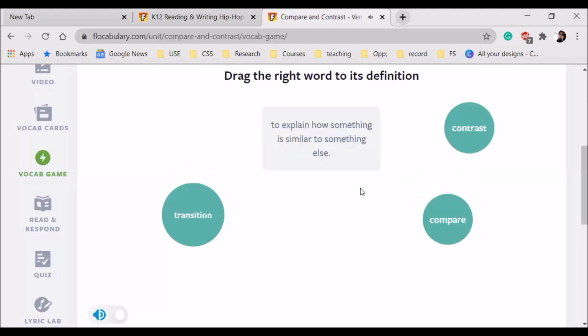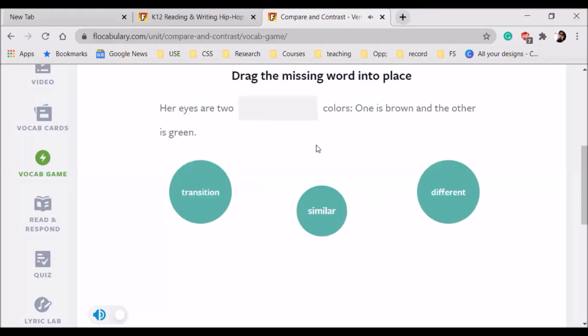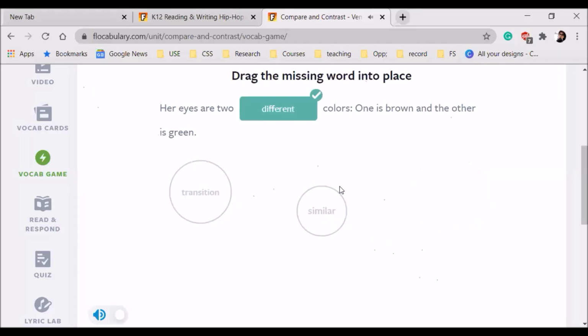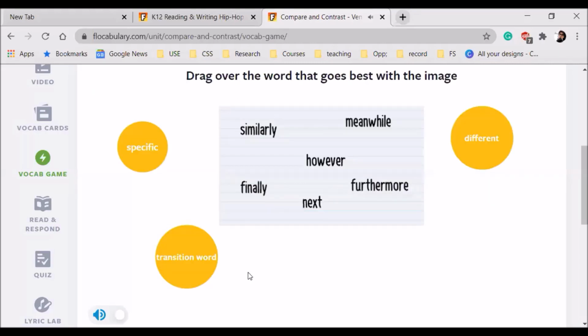Very good. To explain how something is similar to something else: compare. Contrast. When we are talking about similar, we would say it would be compare. But when we are talking about differences, there we would say it's contrast. Okay? Her eyes are different. Yes, ma'am.